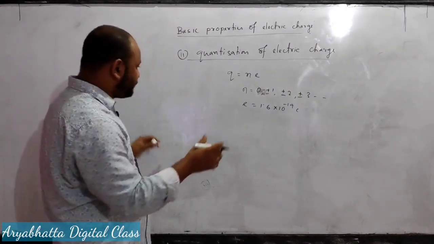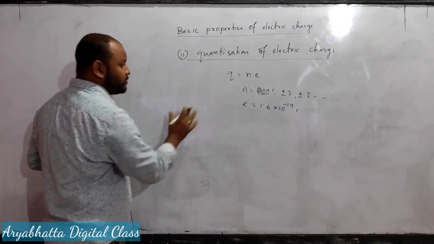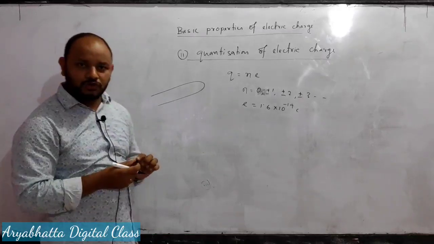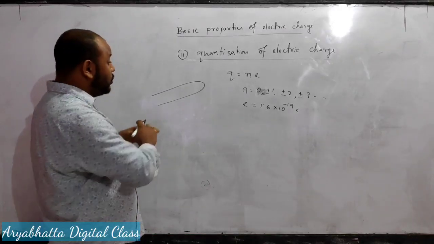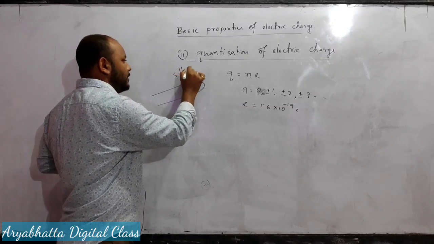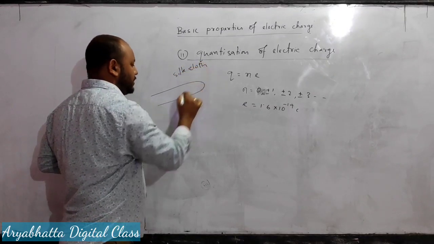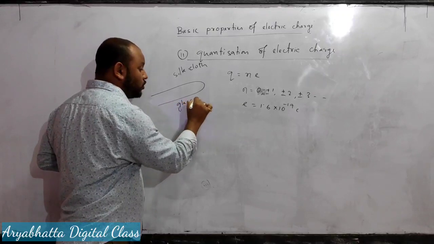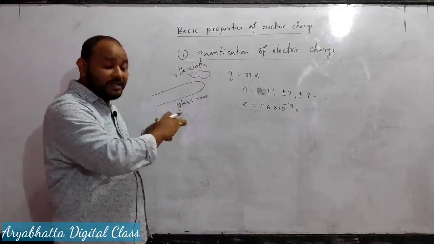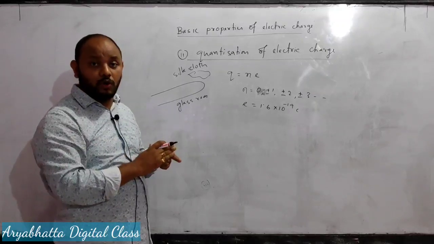Let us consider a glass rod. So this is a glass rod. Whenever we rub this glass rod with silk cloth, what happens?